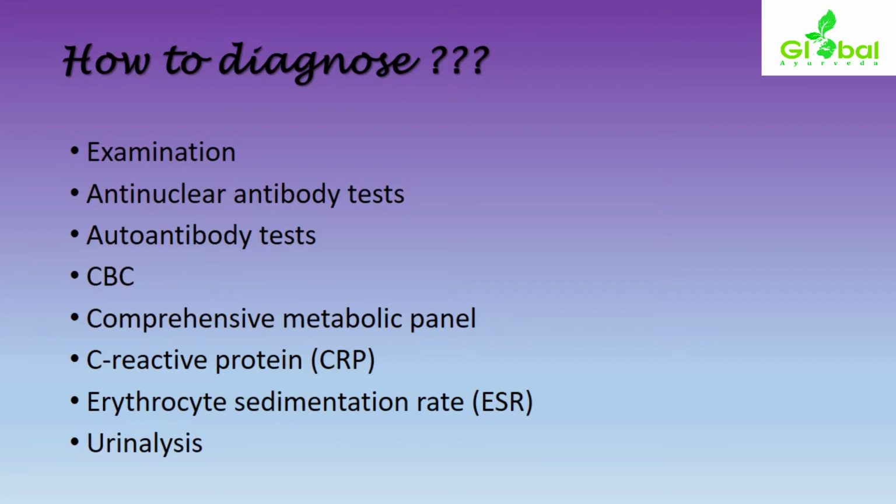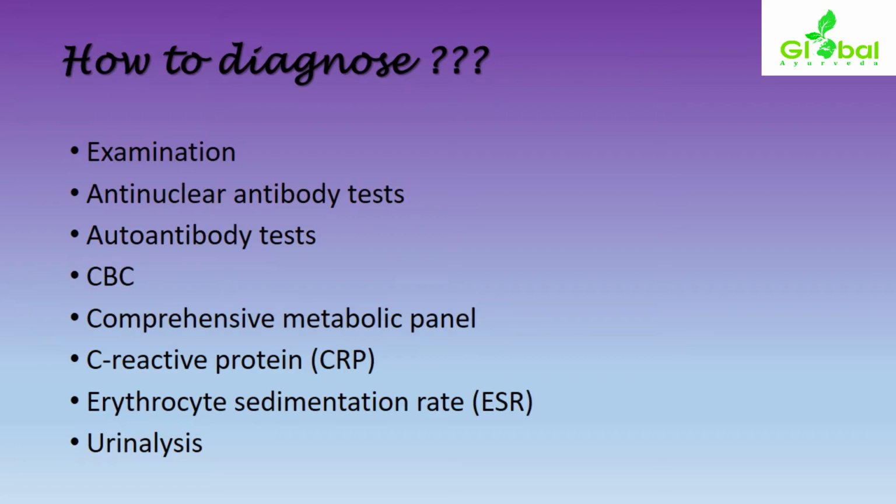Thereby we can go with the anti-nuclear antibody test, as it is related to the antigen antibody mechanism. Further, an autoantibody test can find out whether autoantibodies are being produced. Then a complete blood count and a comprehensive metabolic panel, which contains 14 specific tests with respect to the glucose content of the blood, along with the protein content and some other influence of metabolites.